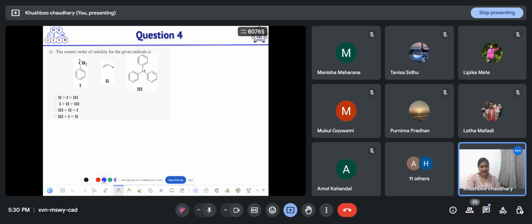That is correct. So if we see the stability order of these radicals, here we have three phenyl rings attached to the carbon having the radical. So this radical can undergo delocalization with three phenyl rings. So it has more number of resonating structures.